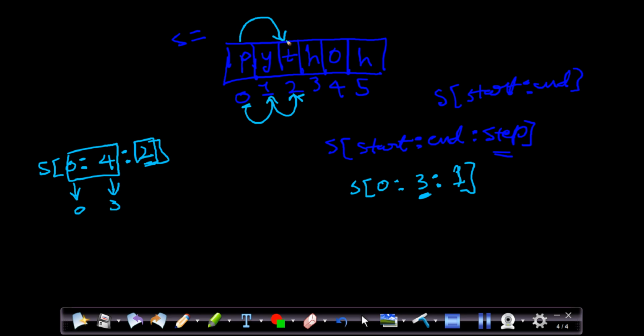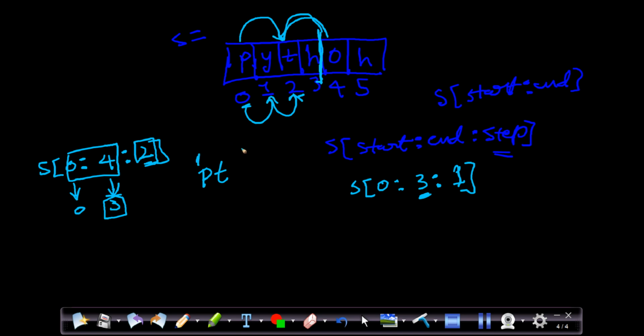And what will 2 plus 2 be? 2 plus 2 will be 4. But even though it jumps to the 4, just because we have given 4 as the end, it will only consider till 3. This piece only we have to consider, because we are ending with the third index. In this particular block, there is no chance that it will go to one more index. That's why the output for this is P, and what is the second index? T. That's it. Even though the T would go to the fourth index, the index will be ending at 3, so it will not print the O.